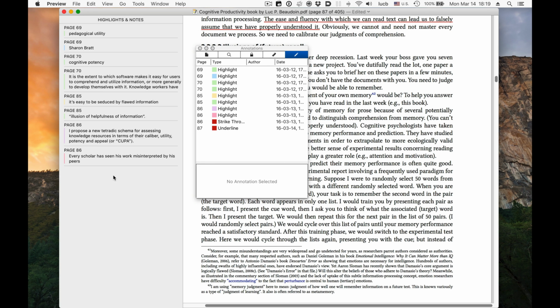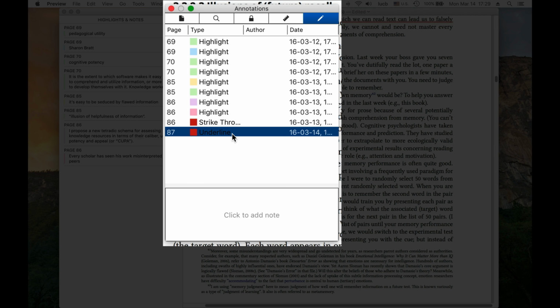You may have noticed that there are two annotations in the inspector that are not present in the sidebar. That's because, strictly speaking, Preview doesn't treat strike through and underscore as being annotations. And we'll later see that there are other types of annotations, including polygons, that appear in the annotations inspector, but not in the highlights and notes section of the sidebar.